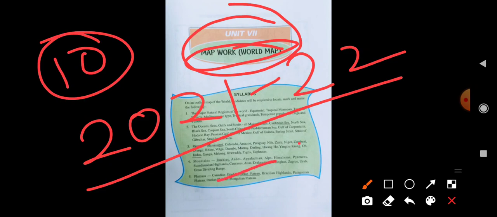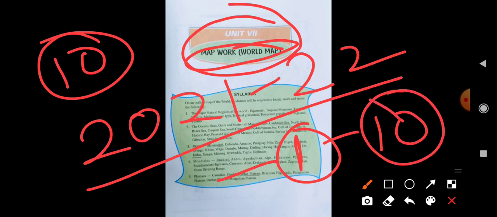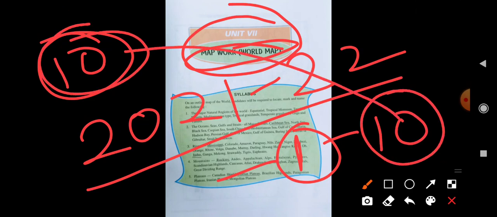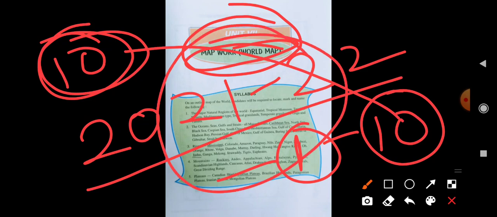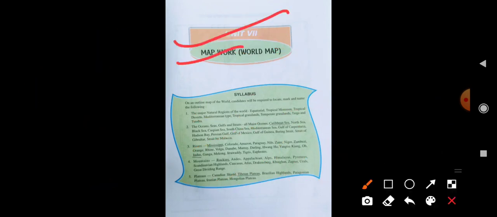Each map location carries 1 mark. In total, you have to locate 10 locations. That's why you will get 10 marks. And a second very important thing is that if you understand all the map locations, it will be very helpful for understanding all the chapters. So first of all, I am starting with unit 7, which is the map work.